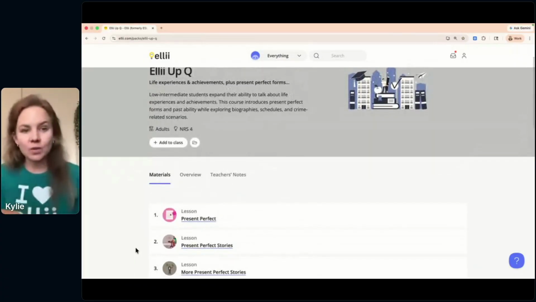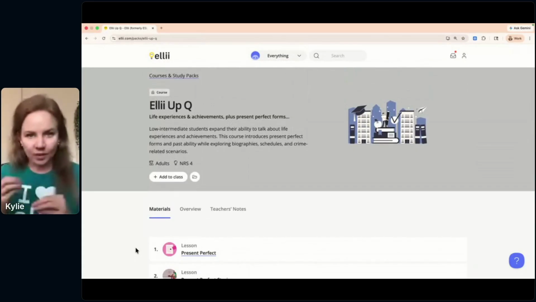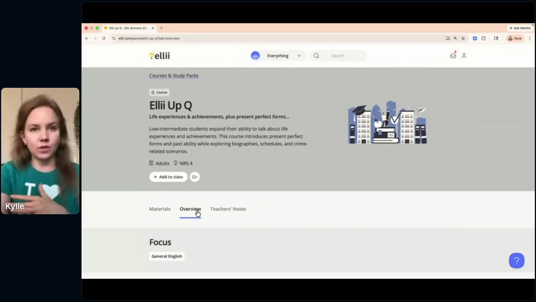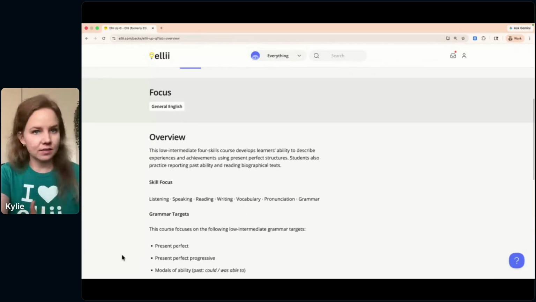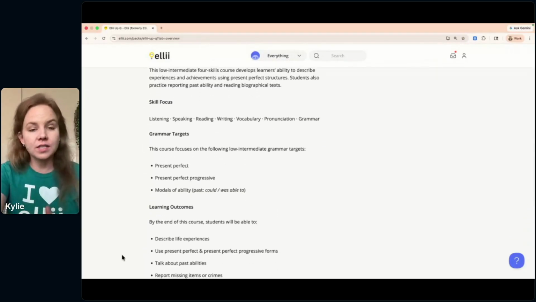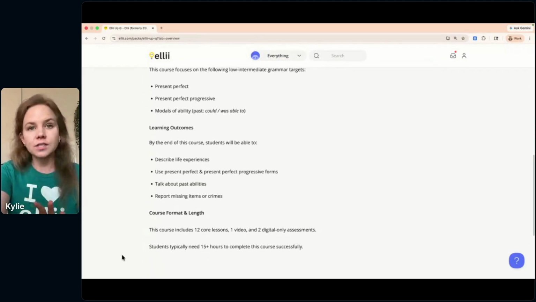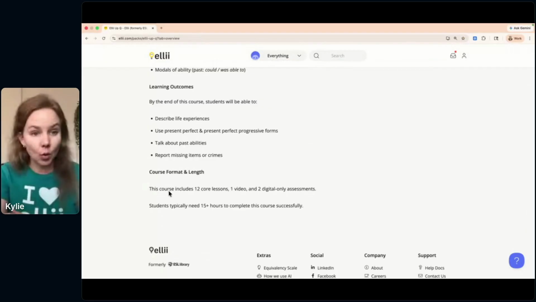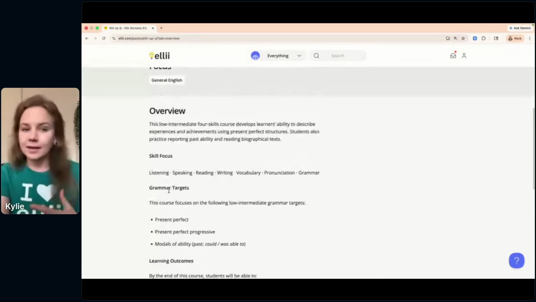And a couple of things to note in our Ellii Up series. I'm in Ellii Up Q right now, which is NRS level 4 or intermediate. You'll see the materials list. You'll also see this overview tab. This gives you an idea of what this course entails, like the different skills, the grammar targets, and the learning outcomes as well. So this can really give you a bird's eye view of what you're going to cover in this course. Additionally, it shows that students typically need about 15 hours or more to complete this course successfully. So this is something you could use over the course of a couple of weeks,